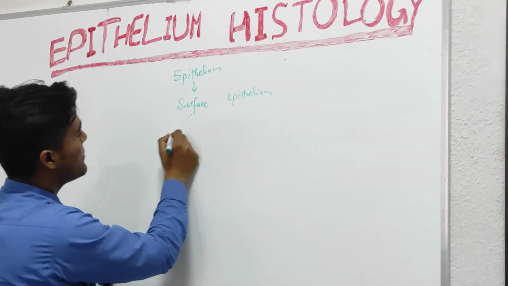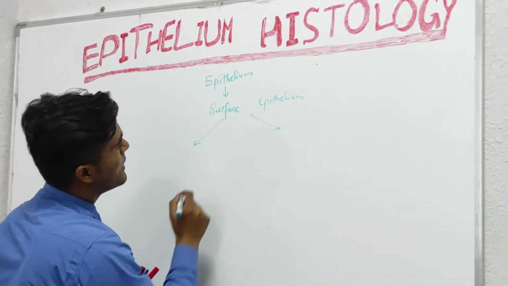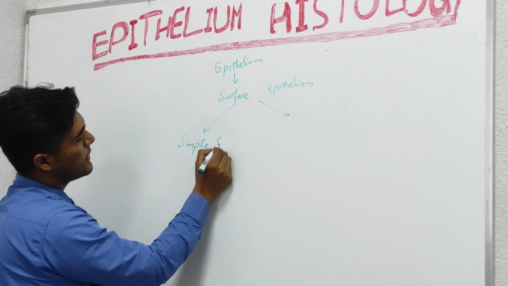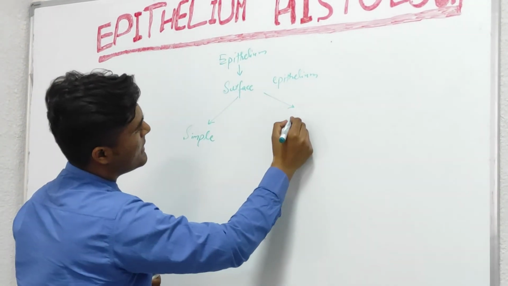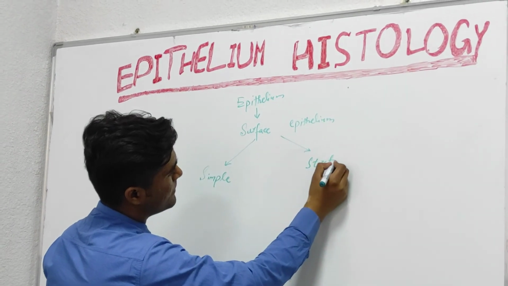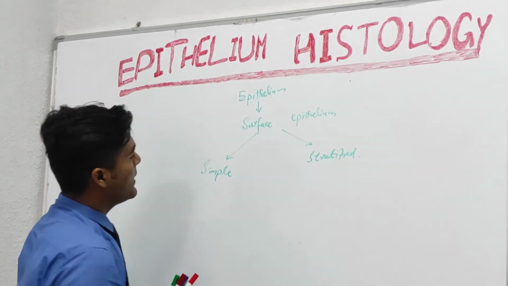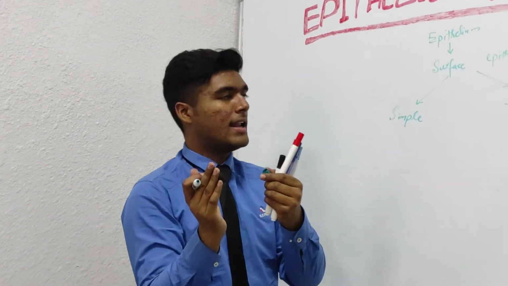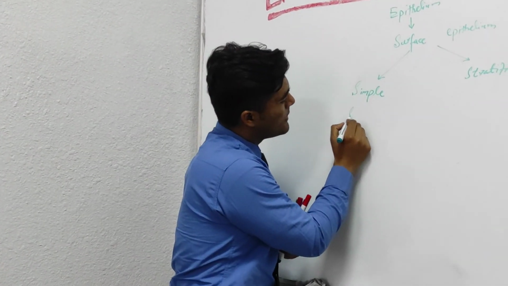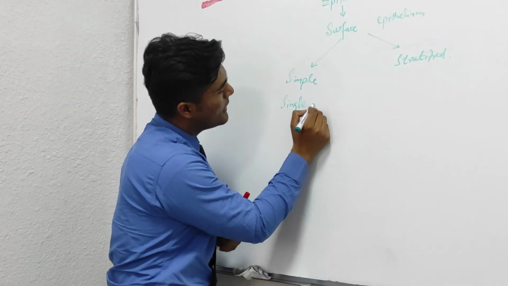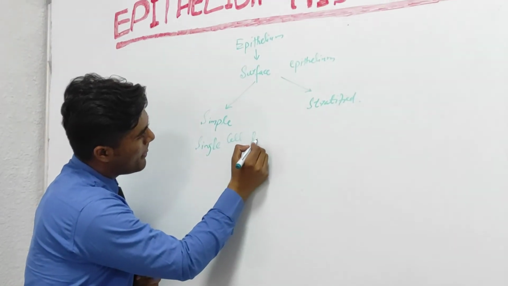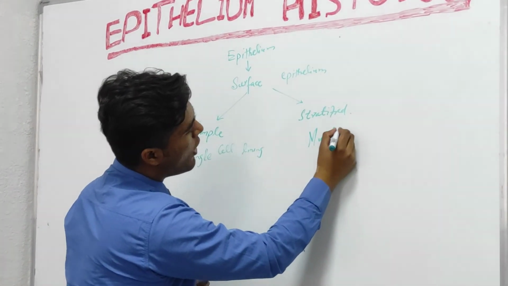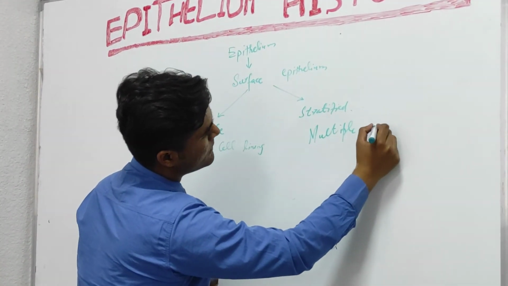And surface epithelium is further divided into two types: first is simple, and second is stratified. In case of simple, we have a single cell layer or single cell lining, and stratified is multiple, two or more than two cell layers.